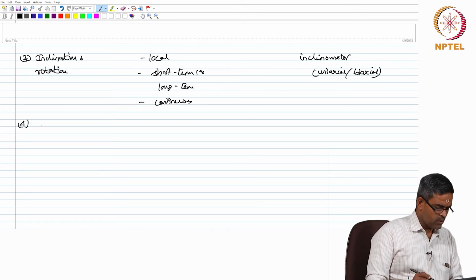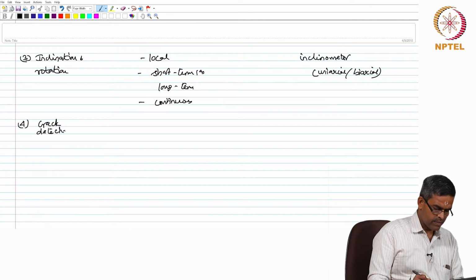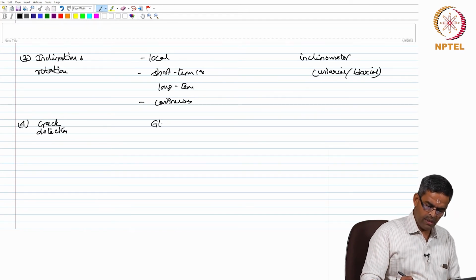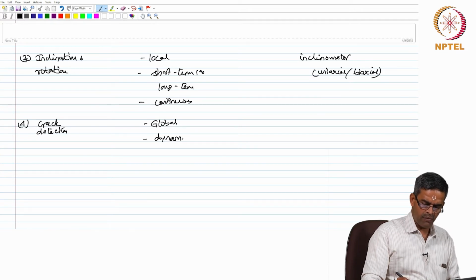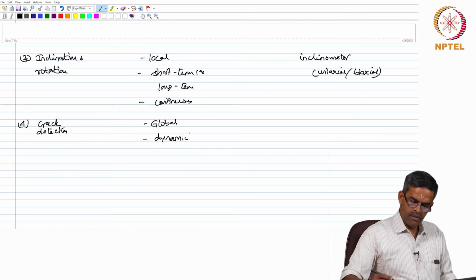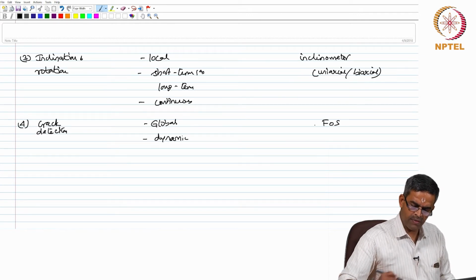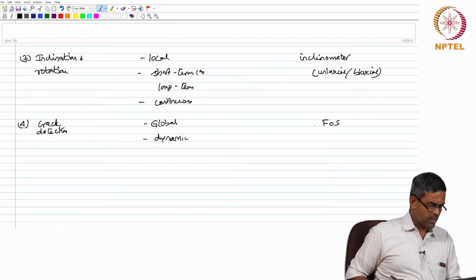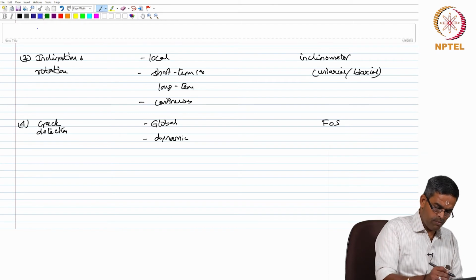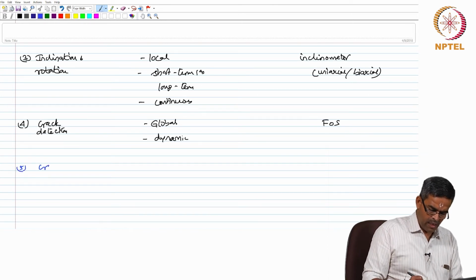Fourth type of measurement could be crack detection. It can be a global monitoring phenomena, it can be a dynamic monitoring phenomena. Generally, fiber optic sensors are very successful in measuring crack detection. The next could be crack width.